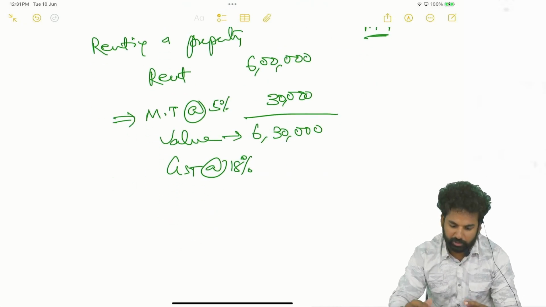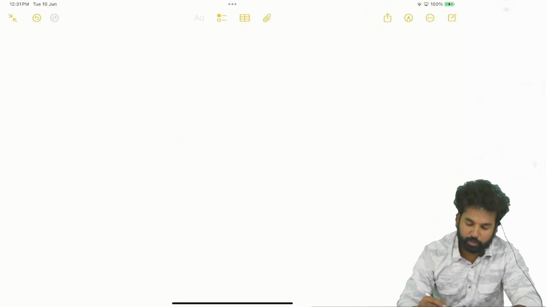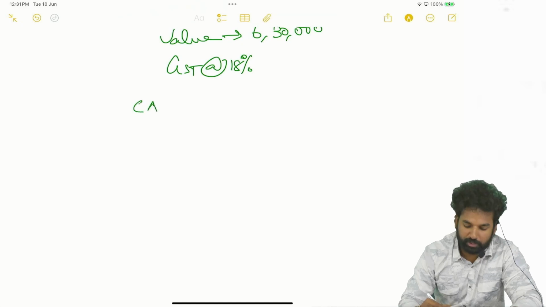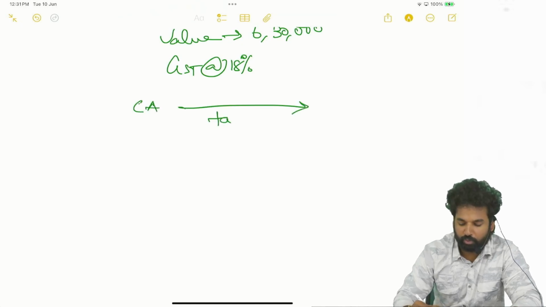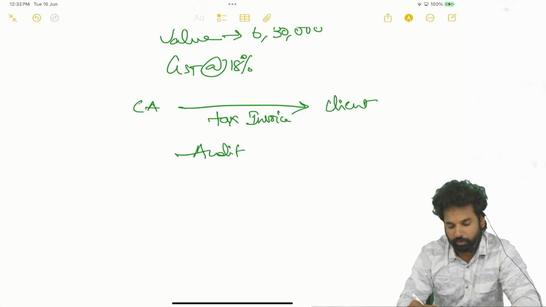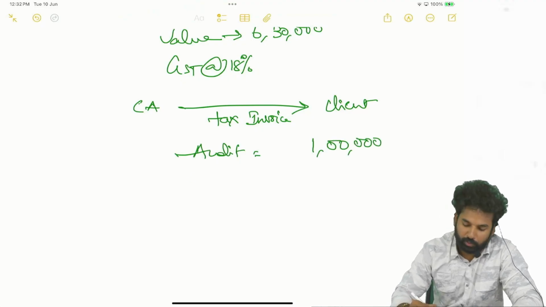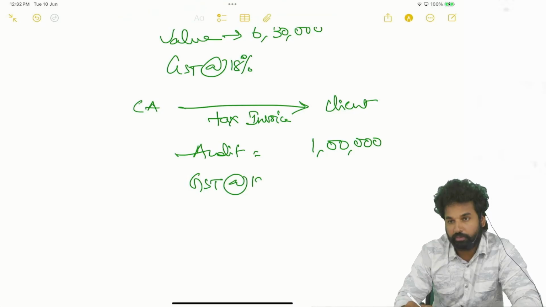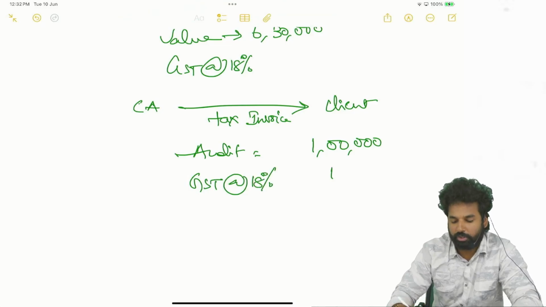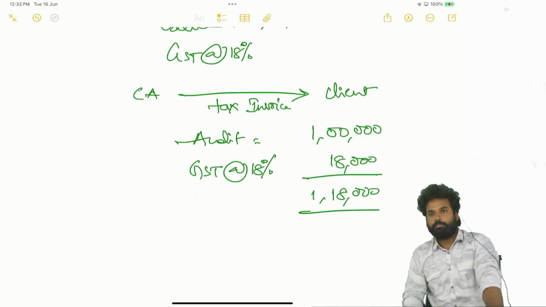Okay. See, this TDS is there. So whenever, let's say, a CA is giving a bill to a client. Okay, CA is giving a tax invoice to the client. Okay, so let's say audit fees 1 lakh. Okay, on this GST at the rate of 18%, how much? 18,000 rupees. 1 lakh 18,000 rupees is the bill. Okay, how much will they pay?